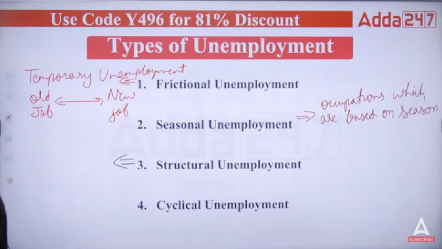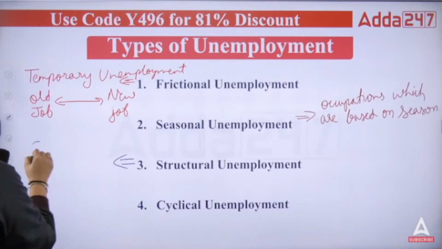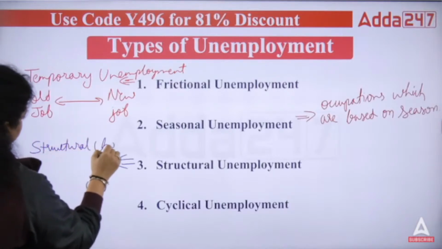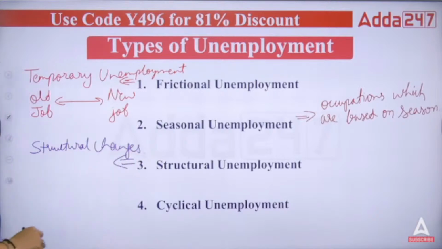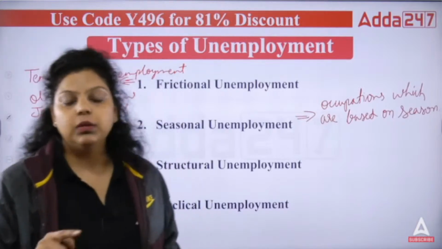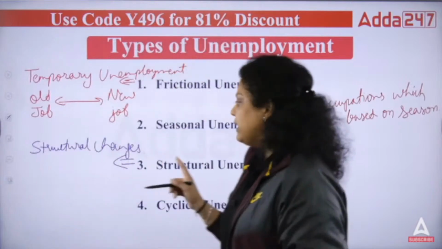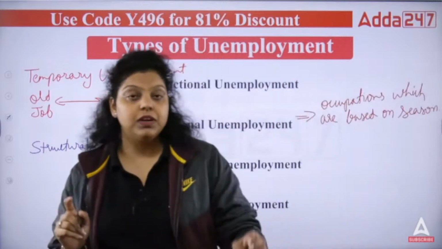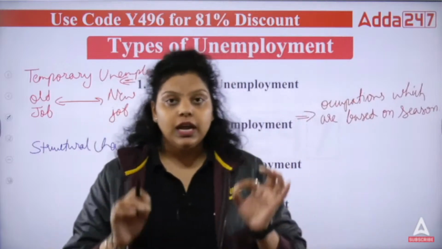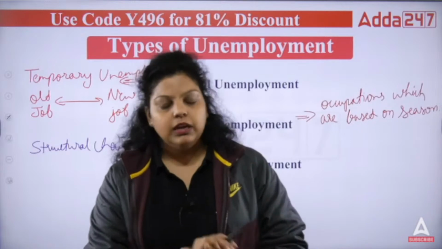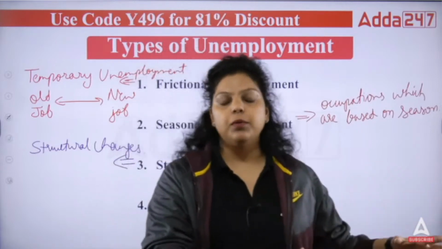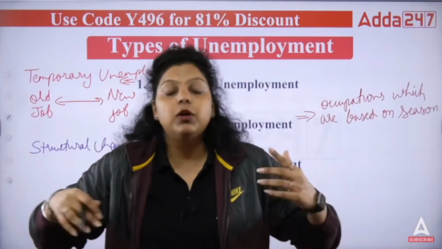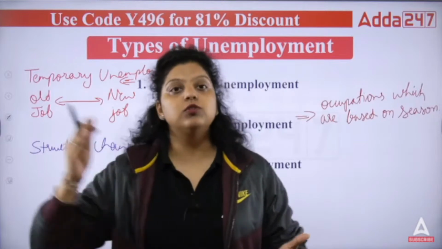Now, the third one is structural unemployment. What is structural unemployment? When there are structural changes in the economy, this type of unemployment is created. That will be your structural unemployment. Let's say, for example, in the initial years when we introduced computers, that was the duration in which structural unemployment was seen. We needed people who could work on the computer, and there were people who wanted the job, but still they didn't get the job. Reason? Because they were not skilled according to the new structure of the economy.